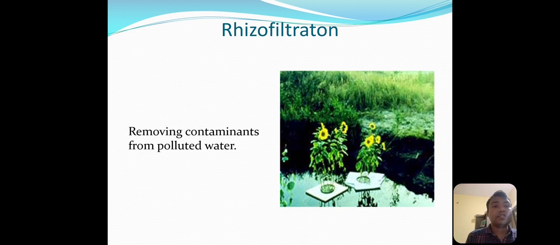That's why this method of phytoremediation is called rhizofiltration. Remember, this method is used in the case of water, where the contamination is there, and aquatic plants are there. That's why the water gets filtered. That's why it is called rhizofiltration.